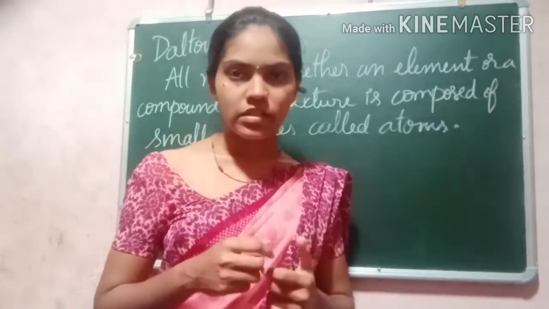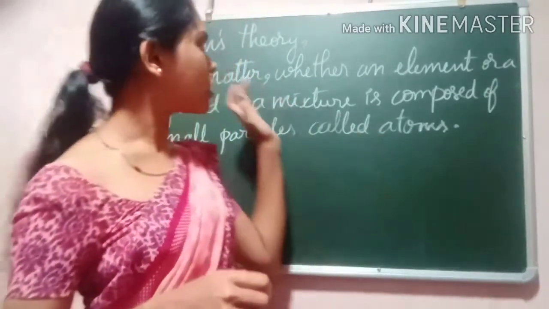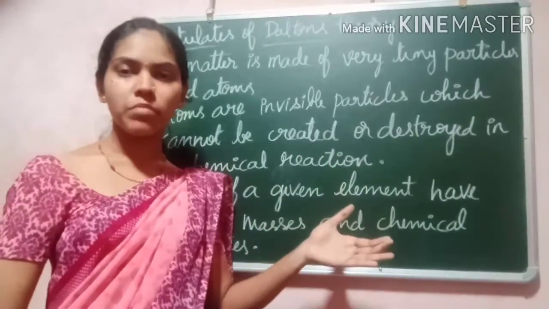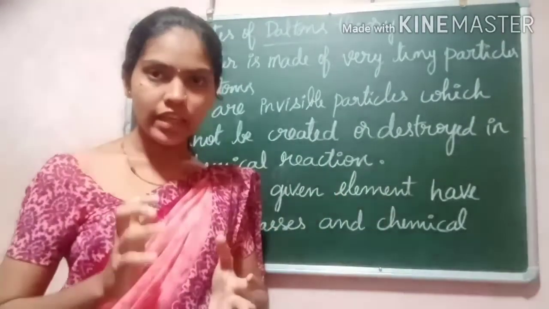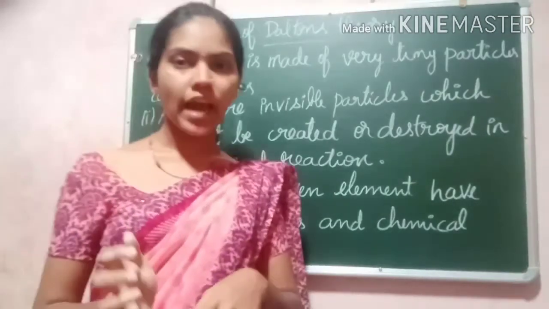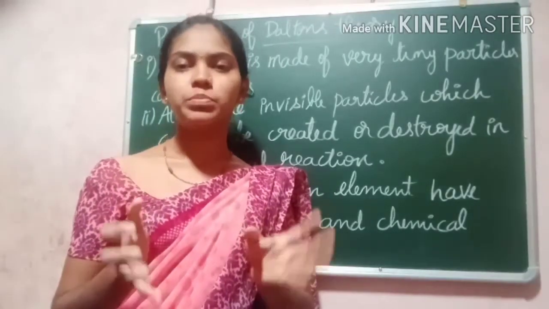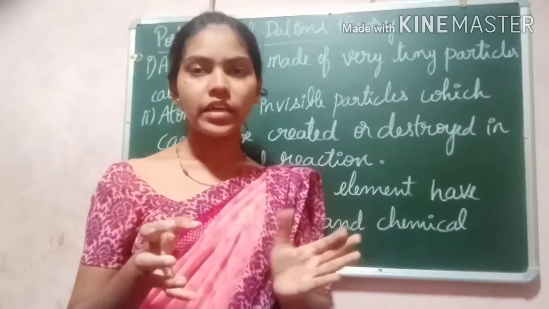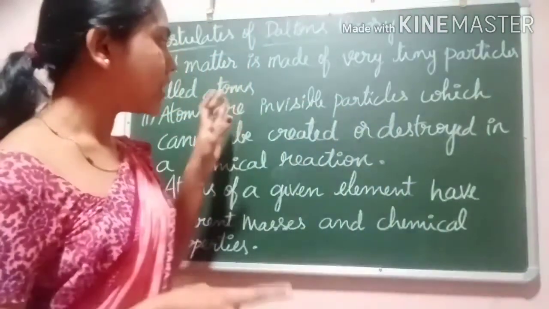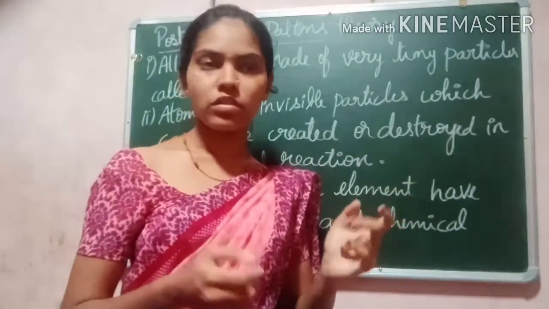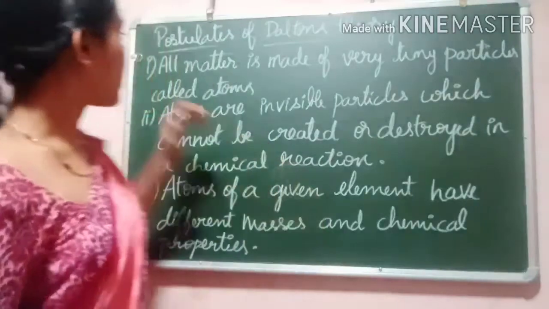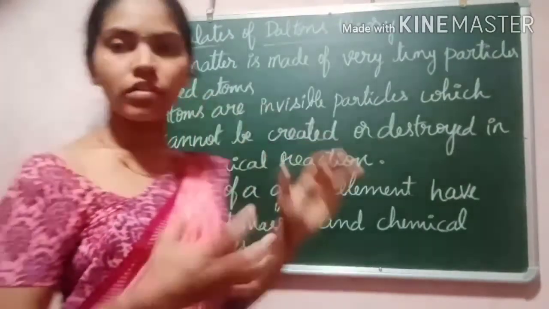Now let us discuss the postulates of Dalton's theory. Postulates are there to prove the theory. He explained what we mean by atom, and to support that theory, some evidence should be given. So he took the evidence from the laws of chemical combination.